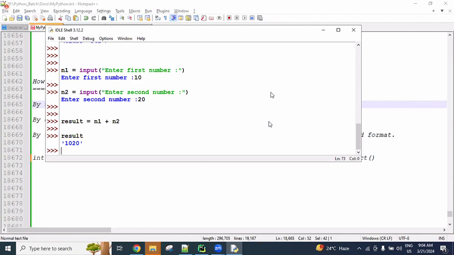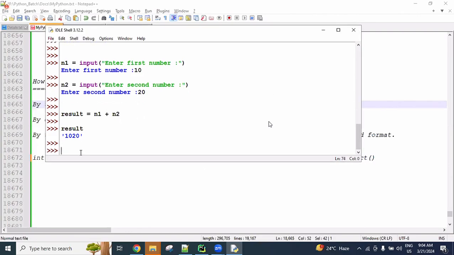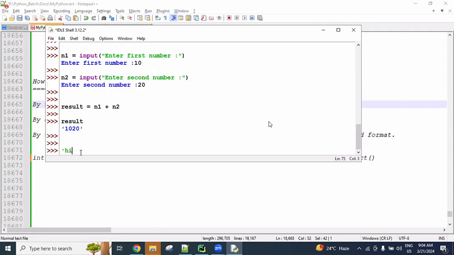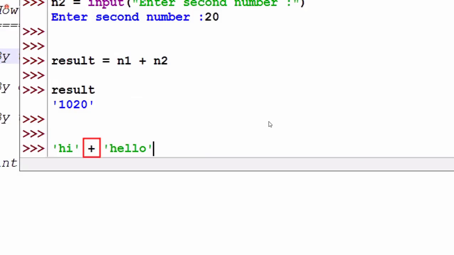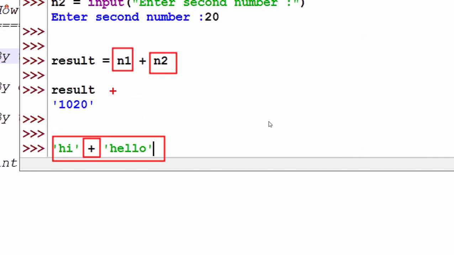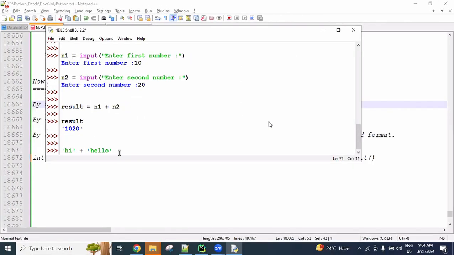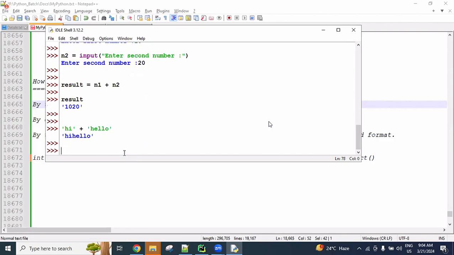I explained previously in the last sessions: if it is two strings, for example hi plus hello, plus acts like concatenation, meaning side by side adding. Right now n1 is one string and n2 is also one string, put side by side. That's why it looks like 1020. Concatenation is happening here, but we are expecting arithmetic: 10 plus 20, 30.